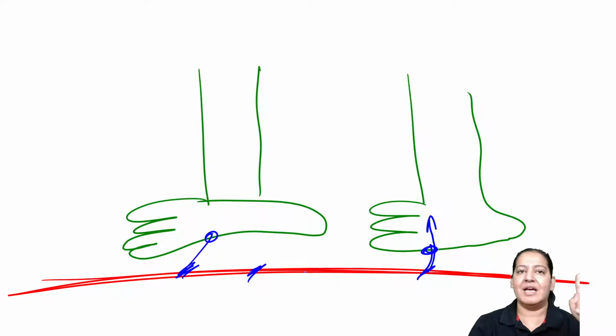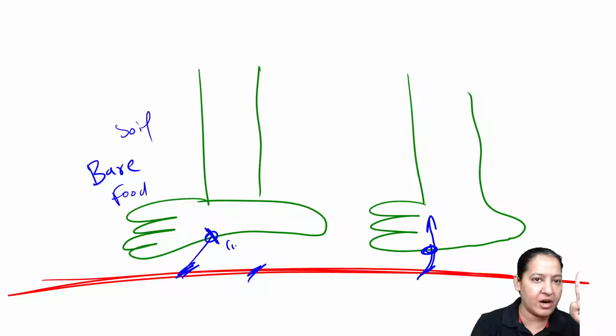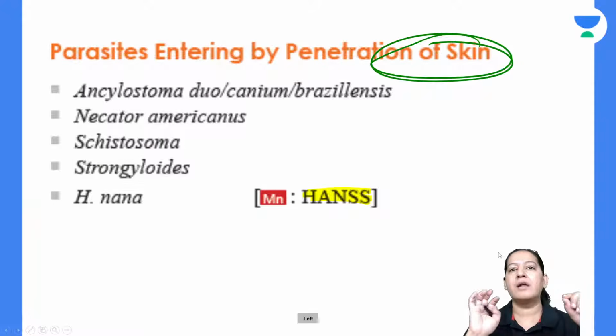So these are the parasites which enter human skin by penetrating it when a person walks barefoot, without shoes and slippers, on sand, on soil. Parasites in the infective stage can penetrate. Some of them can enter the human skin if a cut or abrasion is there. Some of them can even enter intact skin. If there is no cut, no abrasion, even then they can enter. So there are 5 parasites.